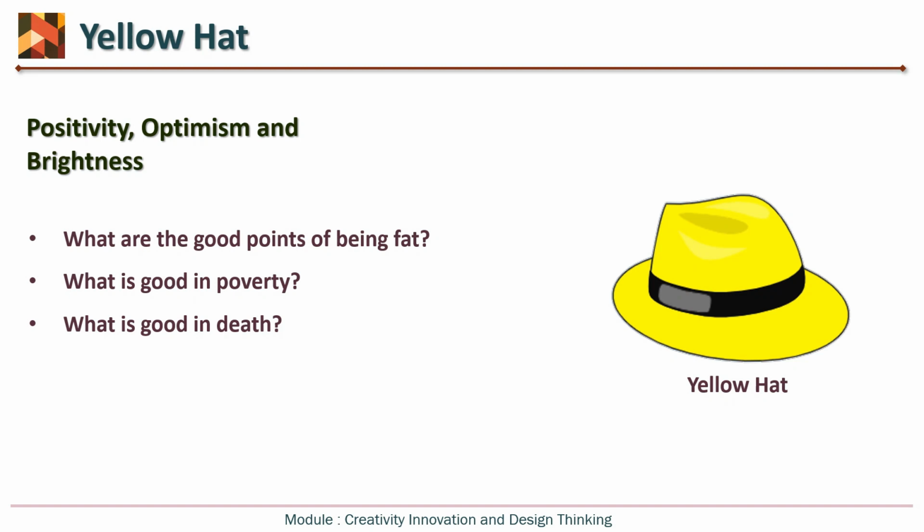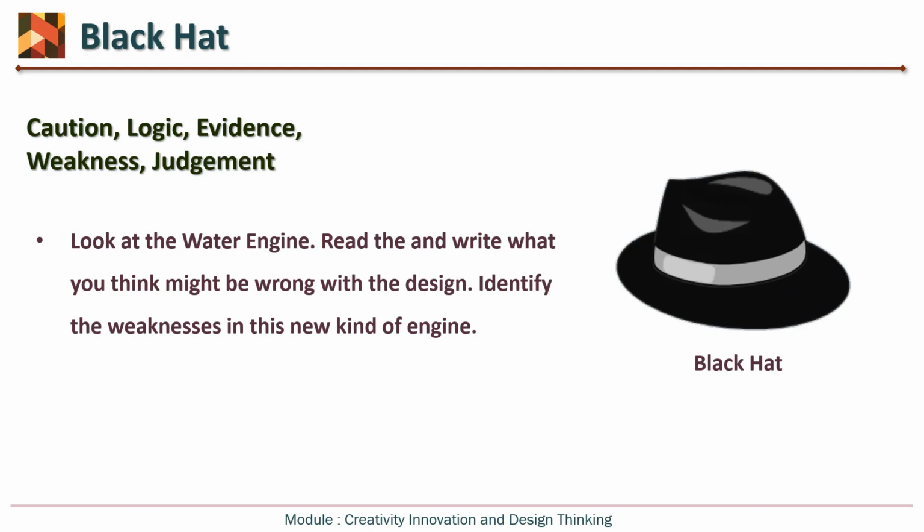By having such activities, you can understand the meaning of the yellow hat yourself. Also, you can practice this positivity or optimism with your team when you are actually applying the Six Thinking Hats. Then the black hat. This hat is about caution, critical thinking, logic, evidence, and judgment. For that, look at the water engine, and read and write what you think might be wrong with the design.